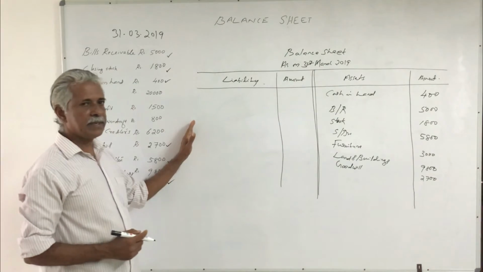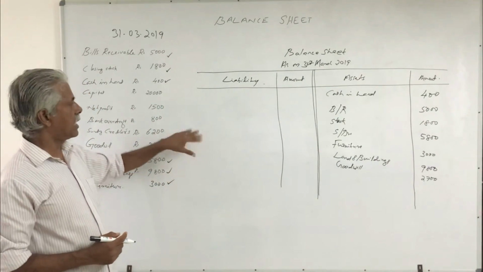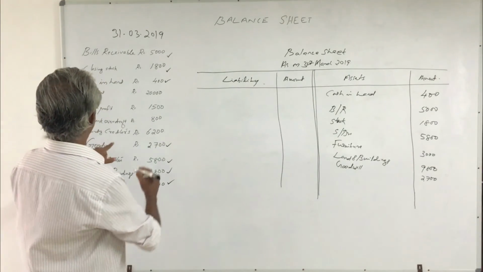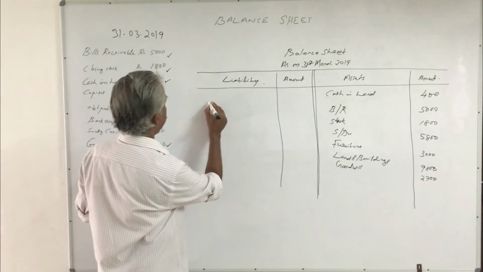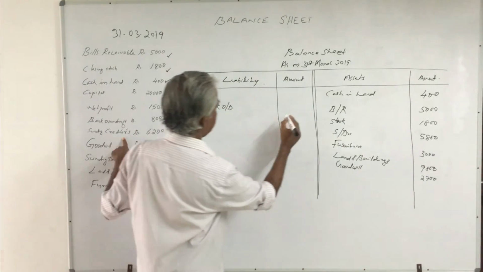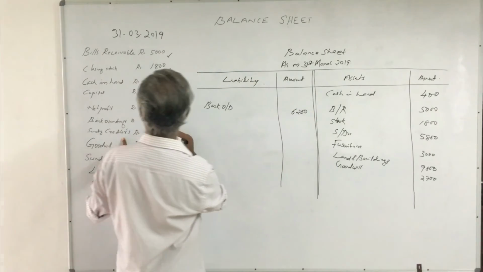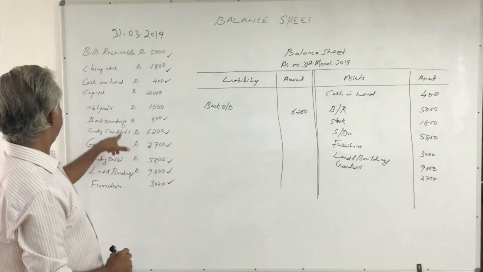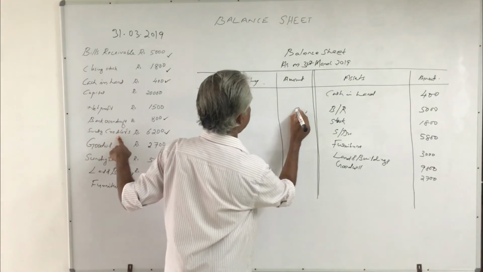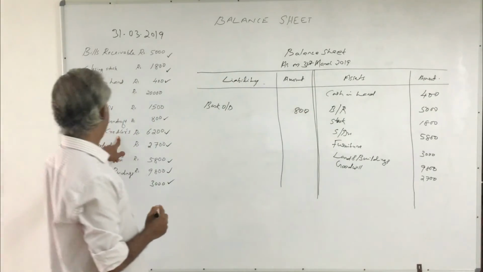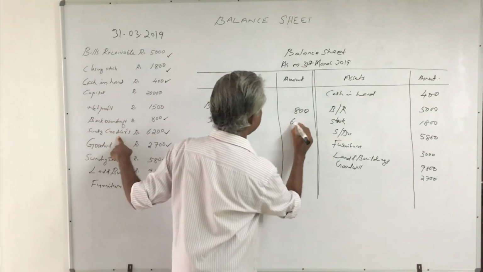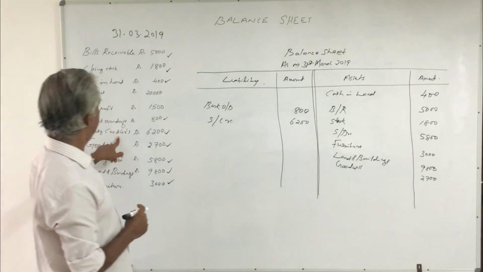Then on the liability side, we have to list out the current liabilities first. Here the current liabilities are bank overdraft, that is rupees 800, and then sundry creditors, rupees 6,200.